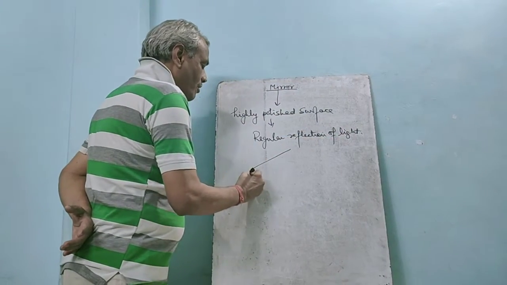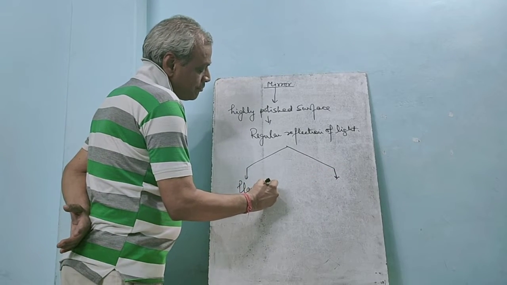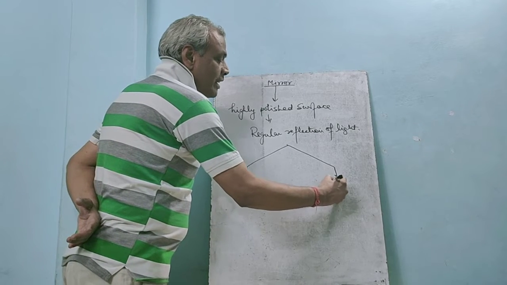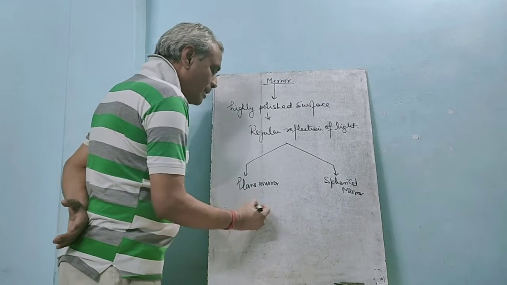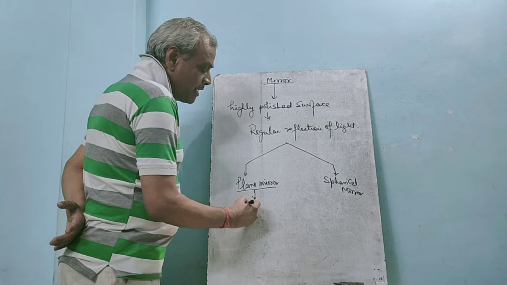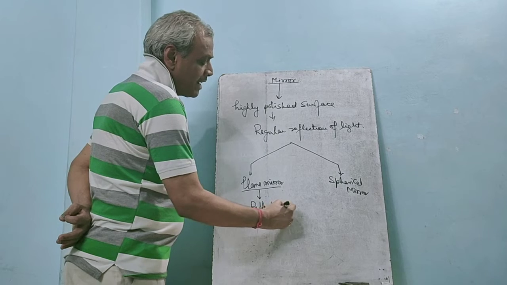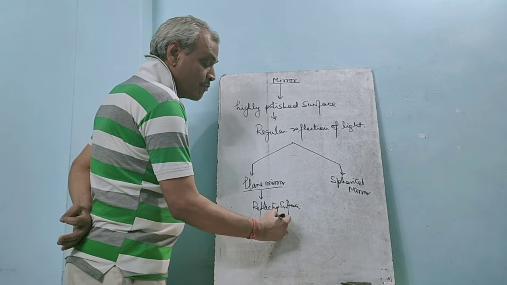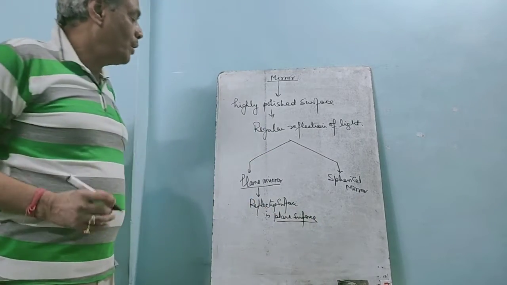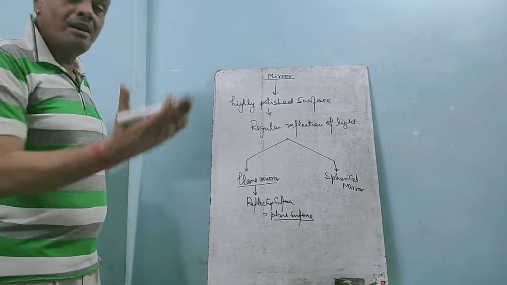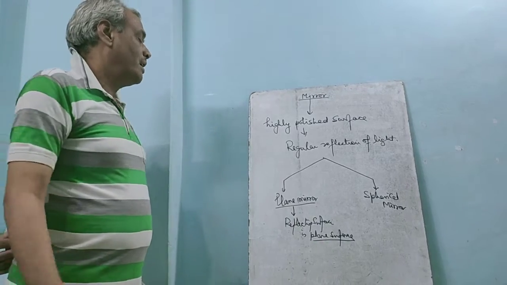We have two kinds of mirrors: plane mirror and spherical mirror. You know what a plane mirror is? A plane mirror is a mirror whose reflecting surface is a plane surface. The mirror in which you see your face, that is a plane mirror.